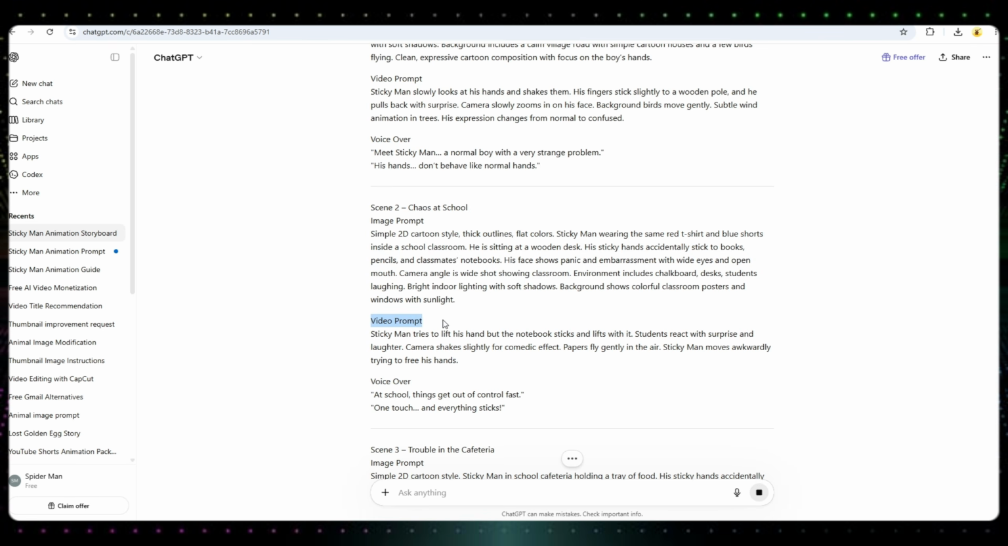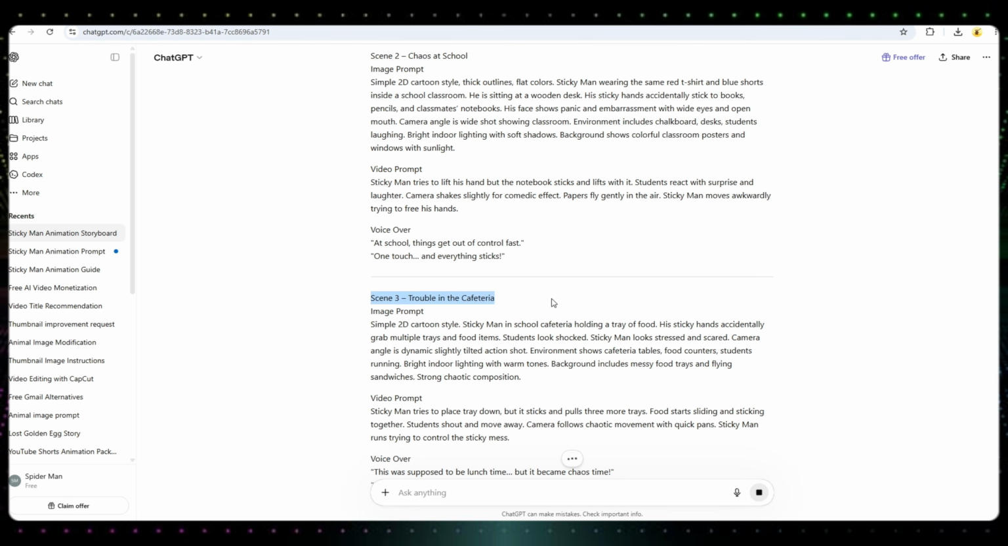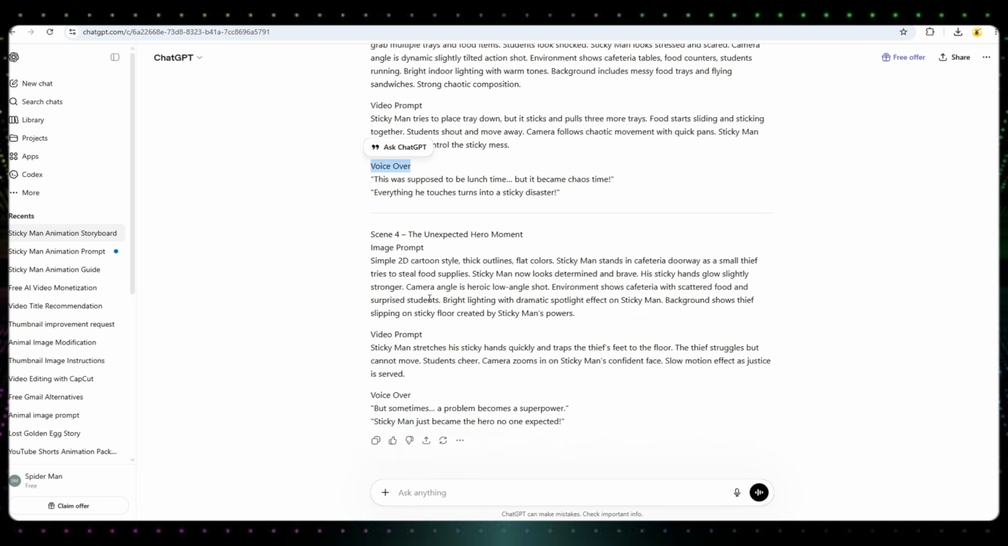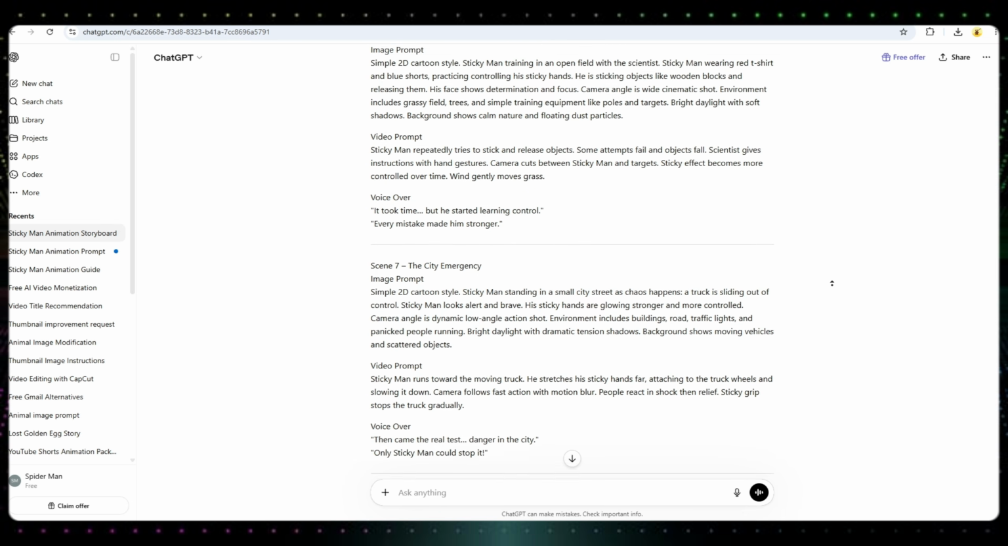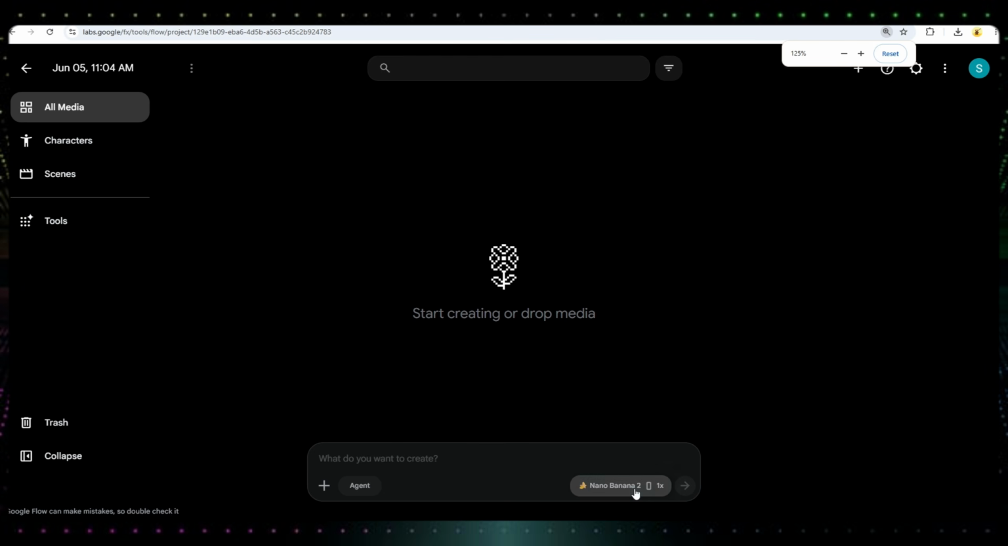Sometimes it may generate only a few scenes initially, so simply ask it to continue generating the remaining scenes until you have all the prompts you need. Once all the scenes are ready, copy the first scene prompt and move to the image generation stage.